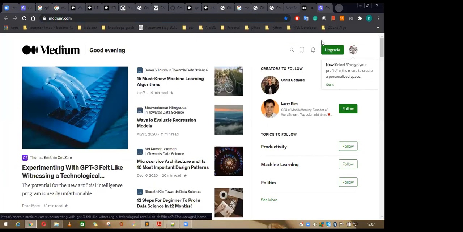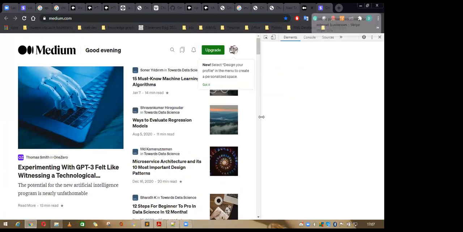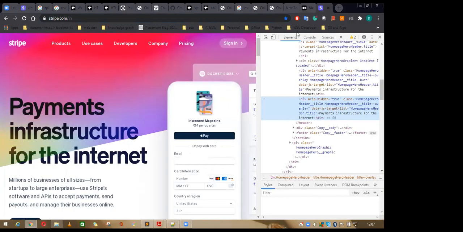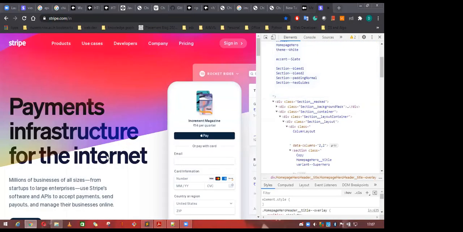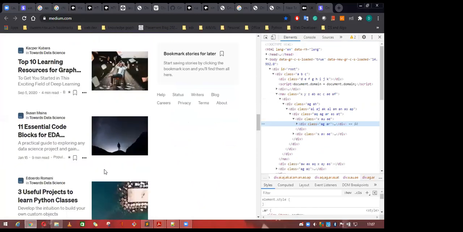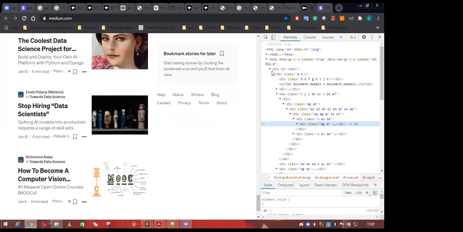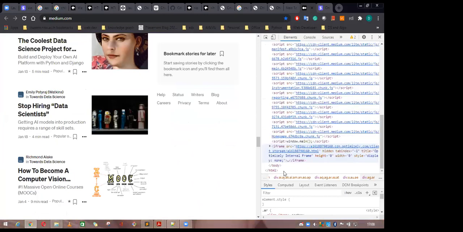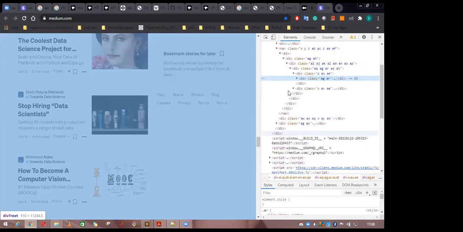What are the differences between these two? Here you can see this is also working very fine, no doubt. But you can see there are a lot of divs, meaning there are a lot of containers. Div is called the container, where you can contain any element, your paragraph or anchor tag or image. So for that we are making a container here. Here you can see everything is a container.